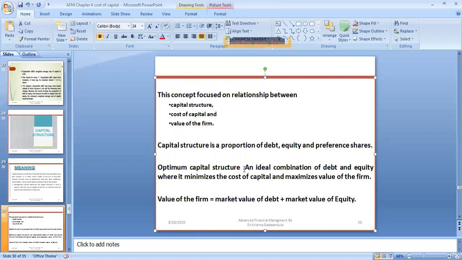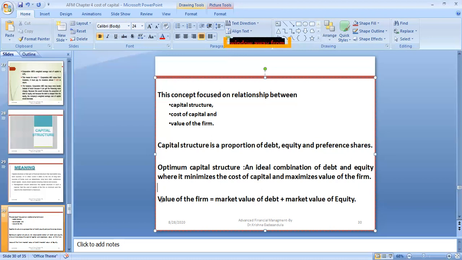So what is the optimum capital structure? An ideal combination of debt and equity, a good proportion of debt and equity where it minimizes the cost of capital and maximizes the firm value. When cost of capital is minimized, the firm value would be maximized with more returns to the shareholders, and it may increase the market capitalization of the firm by increasing the share value. When we borrow money at lesser cost, you can utilize it effectively and the returns may be more, since you are paying less cost to the debt holders.